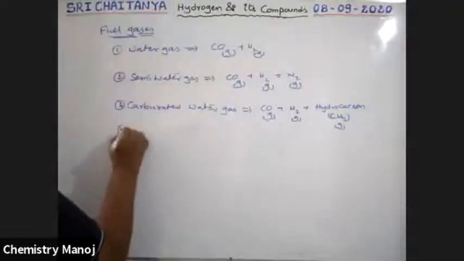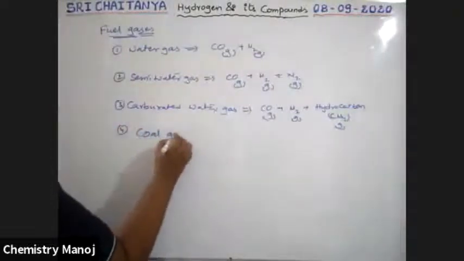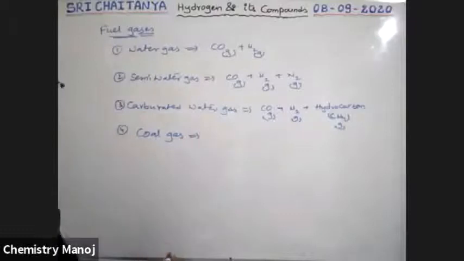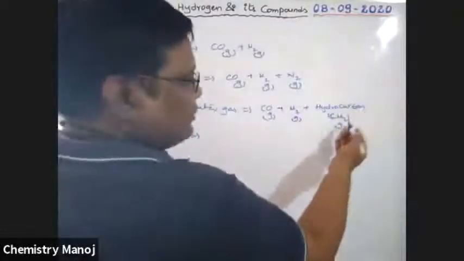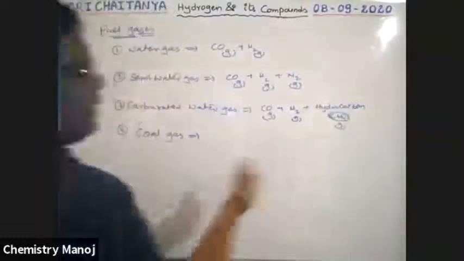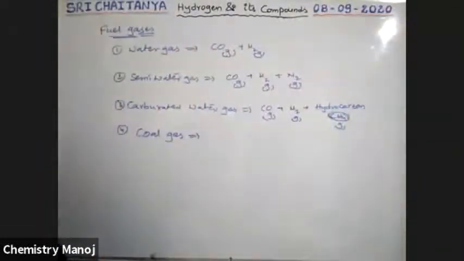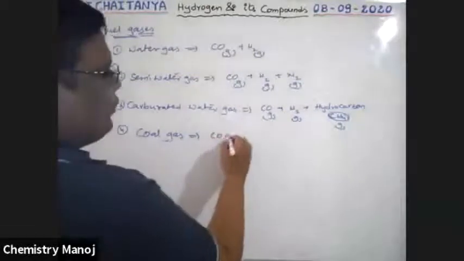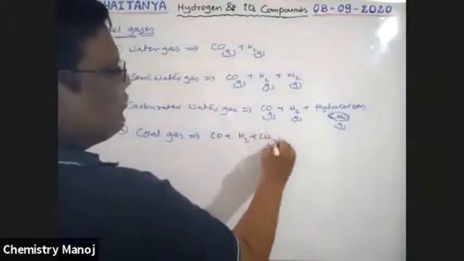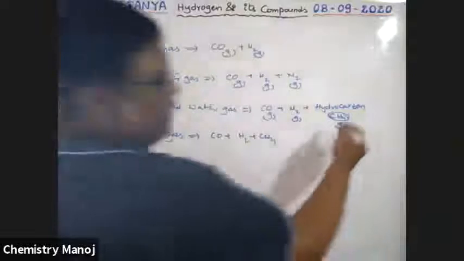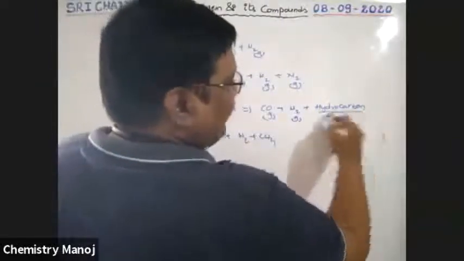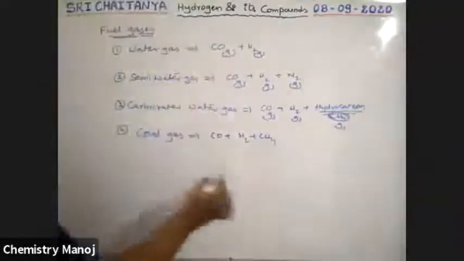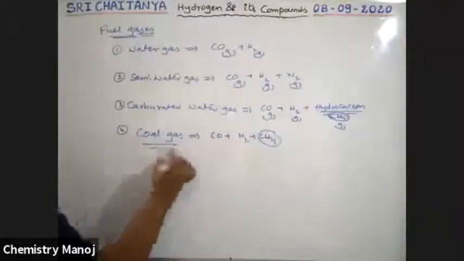And the other one is coal gas. It is a combination where any hydrocarbon may be used, but in particular, if it is methane, that is called coal gas. Coal gas is the combination of carbon monoxide, hydrogen, and methane. Here any other hydrocarbon may also be used, but in particular methane is used.